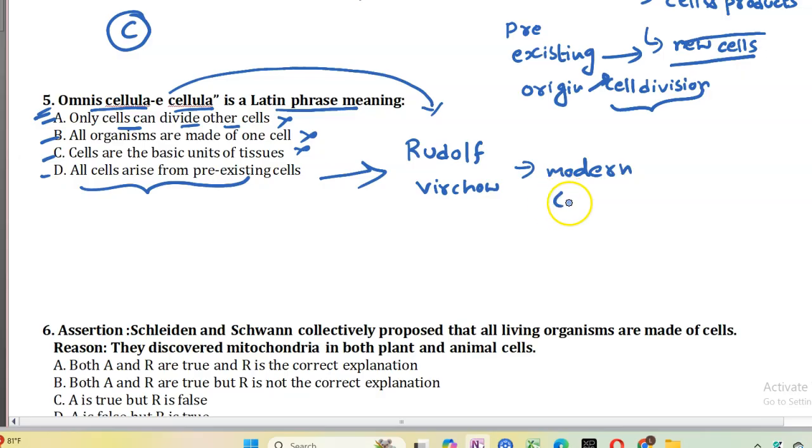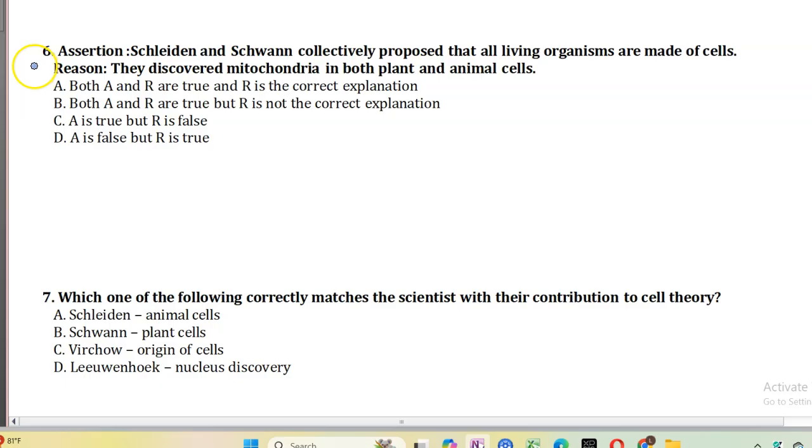He added this hypothesis to the original cell theory and proposed this modern cell theory. Hence the correct option is option D. All cells arise from pre-existing cells. Omnis cellula e cellula. Moving to the next question, question 6.